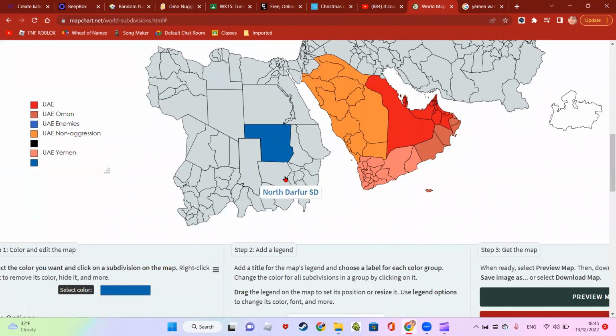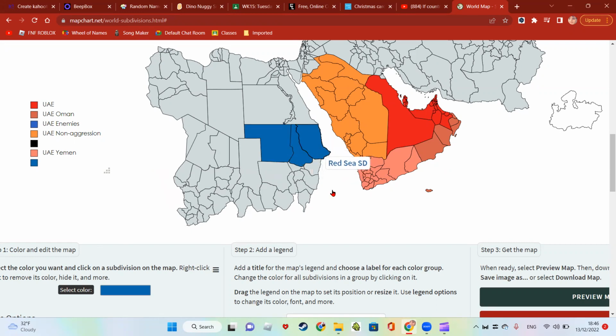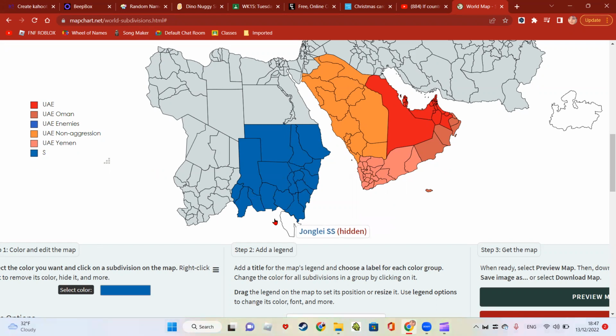Let's say they're going to. At this point, they're kind of having a civil war, I believe. Let me double check, actually. All right, I've double checked my sources. If this is taking place in 72, so like just around when the UAE is formed, then the civil war should be around ending now. It should be already ended. But in this alternate timeline, nope. Sudanese are still at war and they win, actually. But Sudan is going to decide, you know what? No, I'm going to win. I'm going to defeat you.